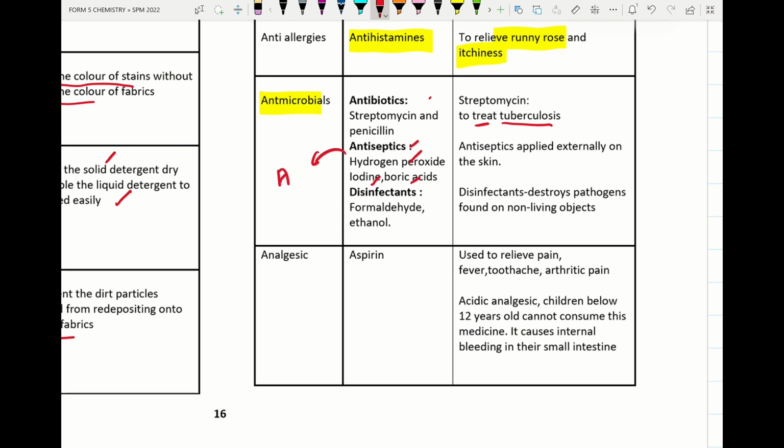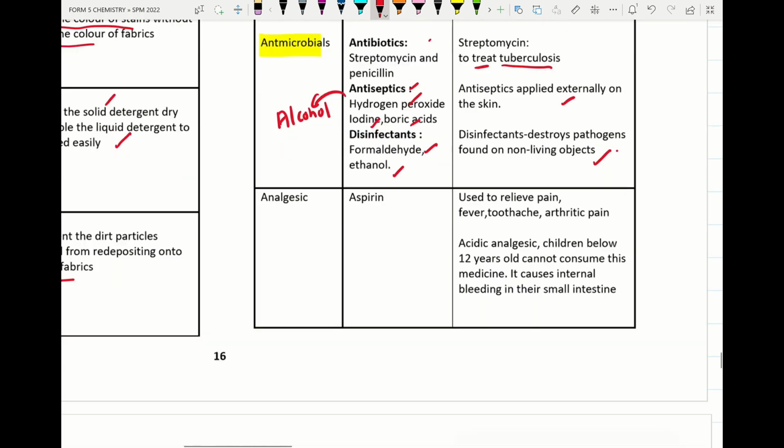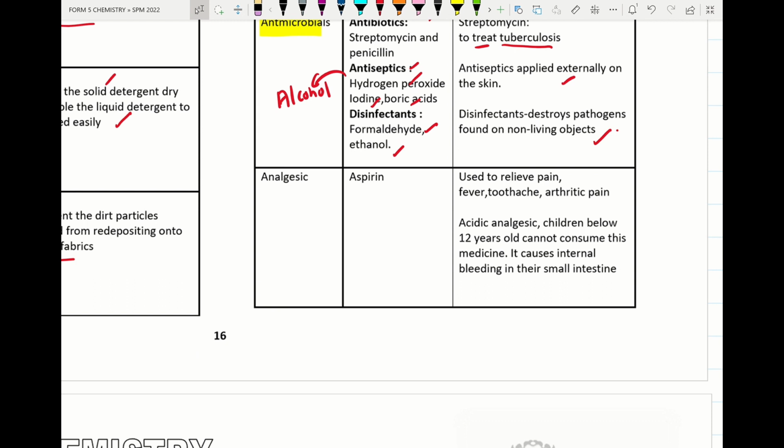Even we can use alcohol. Alcohol is applied externally on the skin to prevent infection caused by microorganism. Disinfectant, formaldehyde and ethanol. Disinfectant destroys pathogen found on non-living objects. All this I will discuss in detail later. All right, so analgesic. Please remember analgesic, we have aspirin, codeine, and paracetamol.